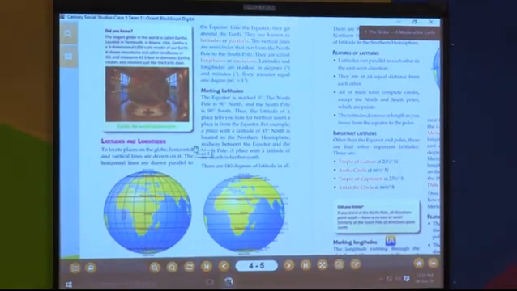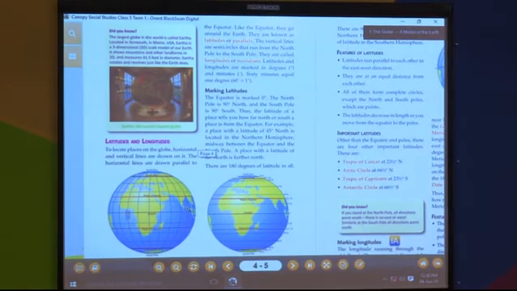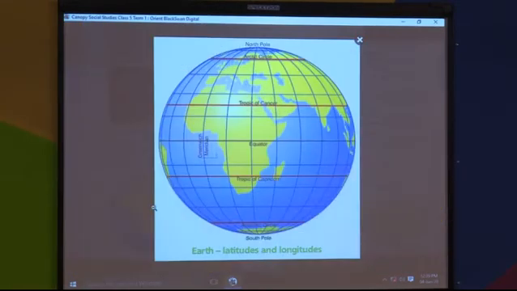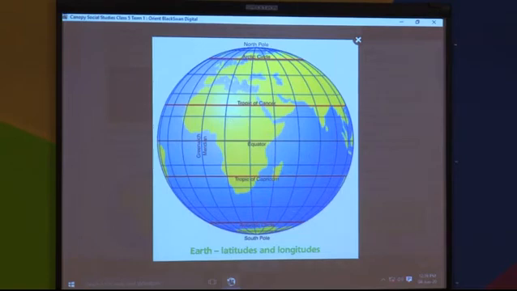Now, we have seen the marking of the latitudes. Further, we will see that these latitudes will help us to locate a place on the earth from north to south. If I say that a country is located at 45.5 degrees, where exactly is it? In this picture, you can see that there are no degrees mentioned here. So, can you tell me where is 45 degrees? Okay, very good. It is somewhere here.